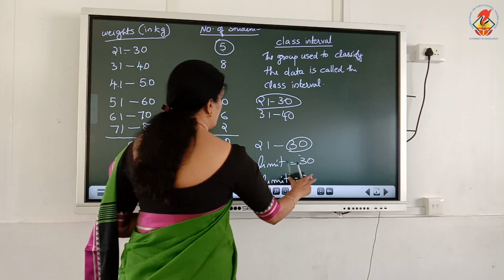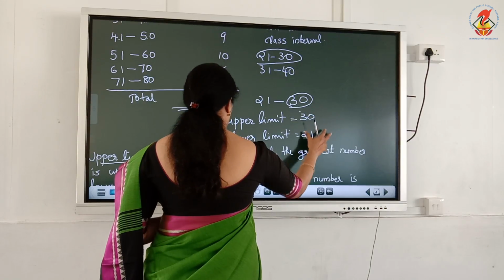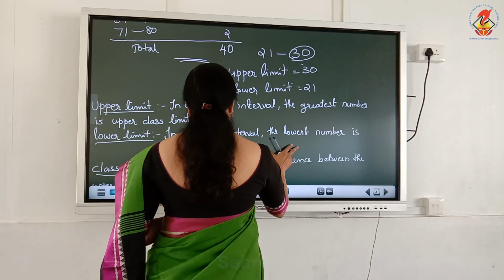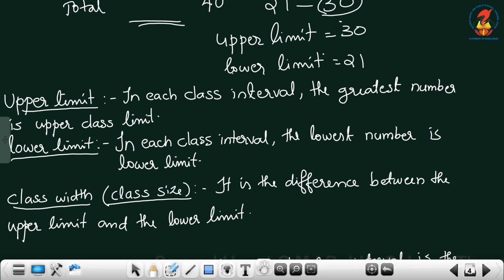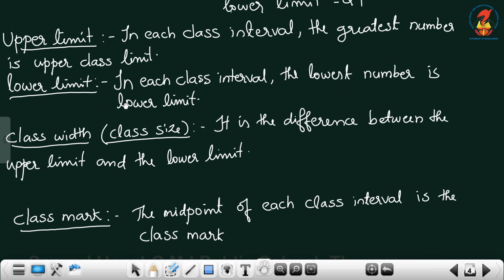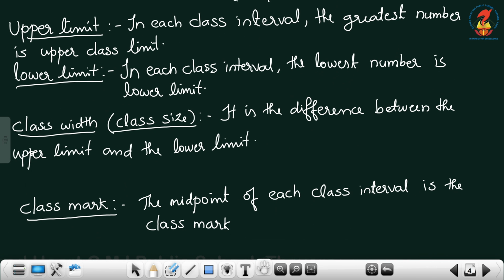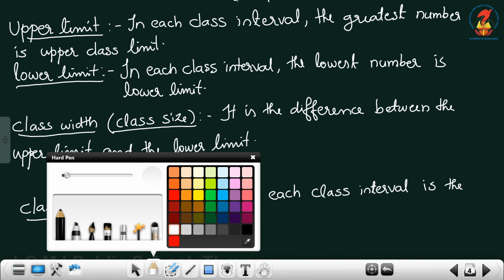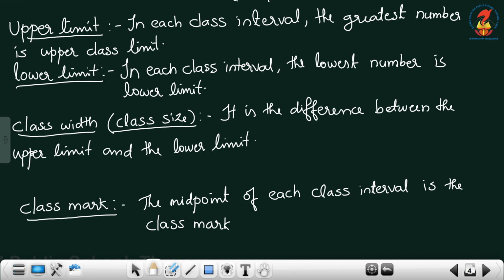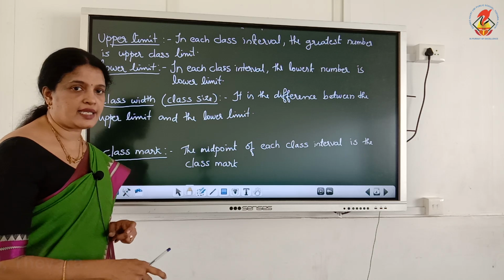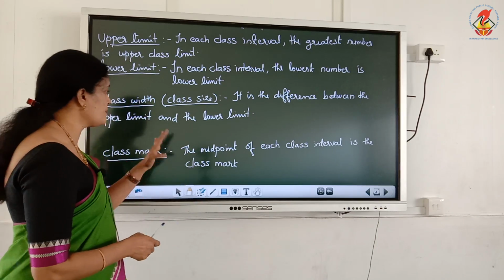Next, what is the class width or class size? It is the difference between the upper limit and lower limit. Class size or class width, both have the same meaning.